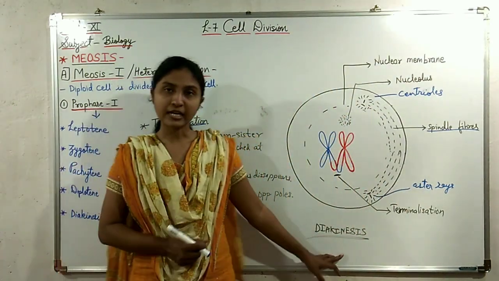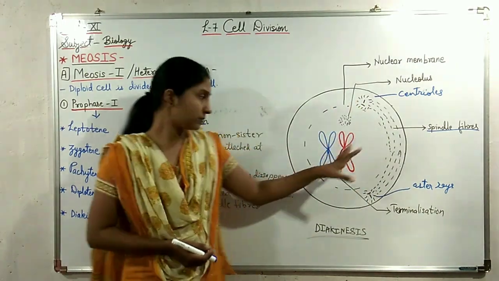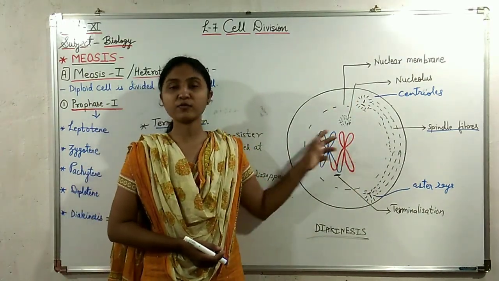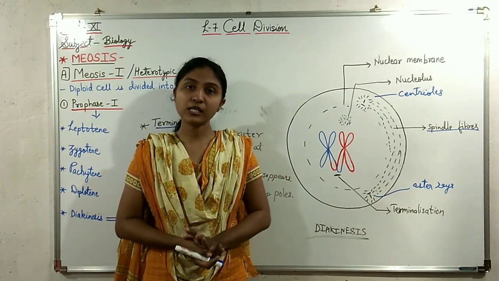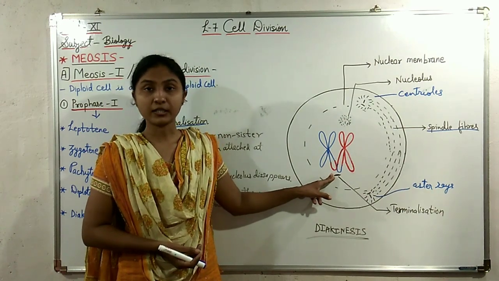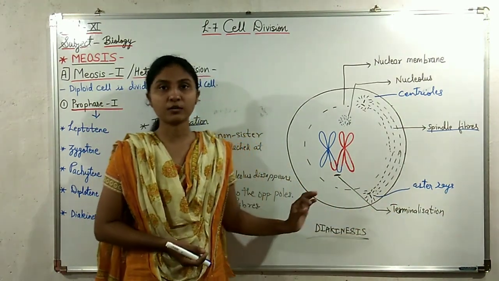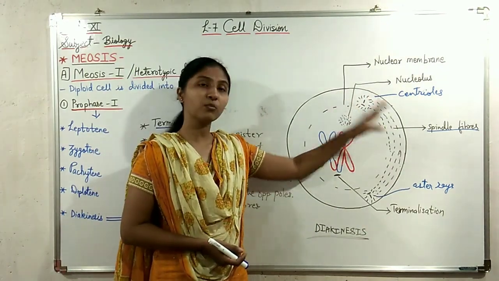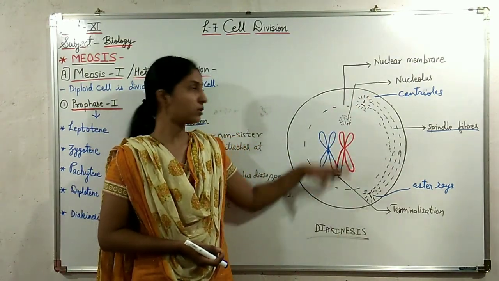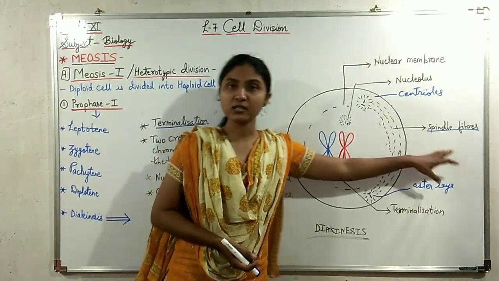So in this diakinesis, the nuclear membrane and the nucleolus disappear. The non-sister chromatids still remain attached to each other, but this time they are attached at the tips, at the terminals, and that's why this stage is called terminalization. The centrioles have moved towards the opposite poles and they are joined together by the spindle fibers.